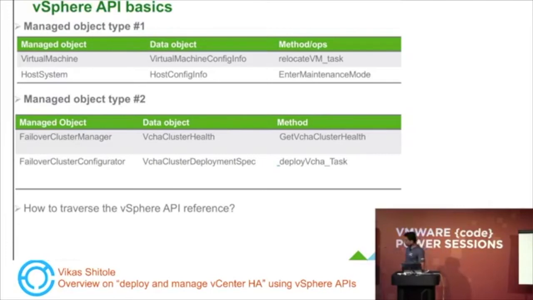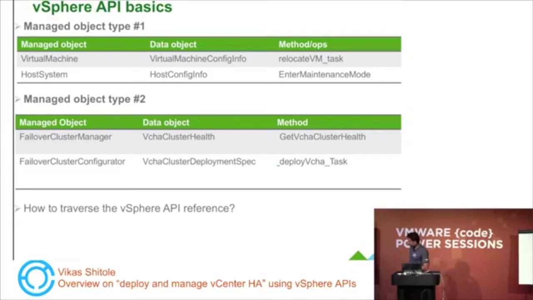Another type of managed object is the object that provides services to the system. In our case, the system is vCenter Server. Let's take an example of vCenter HA itself. vCenter HA, as we know, is an HA service provided to the vCenter. So there are a couple of objects exposed as a part of vCenter HA. Those are providing services to the vCenter. That kind of object is called a type 2 managed object.